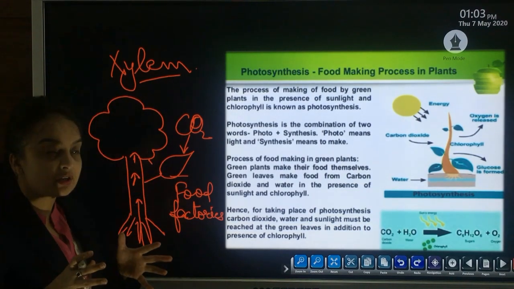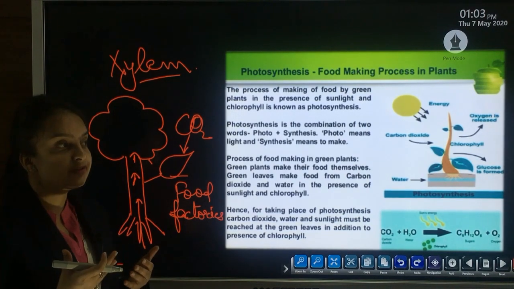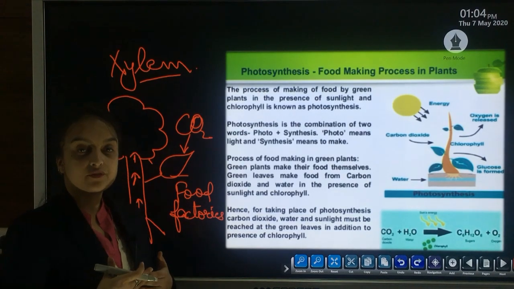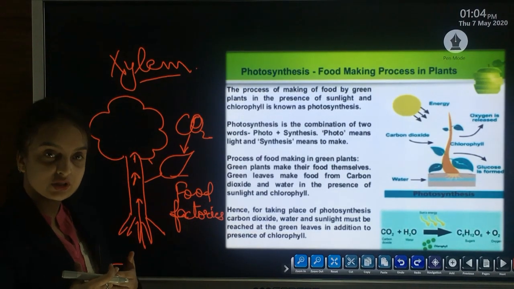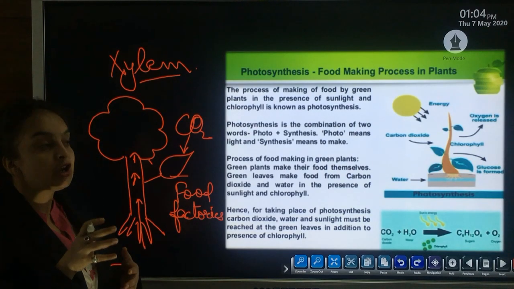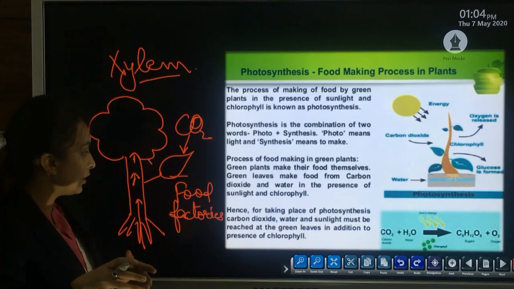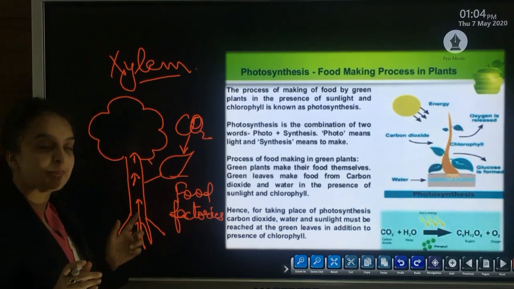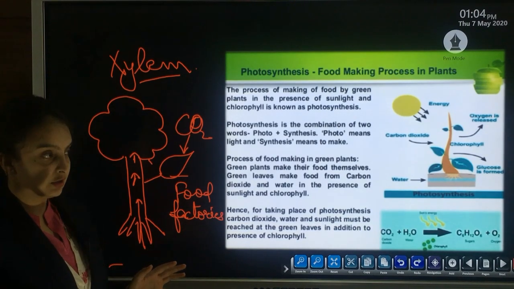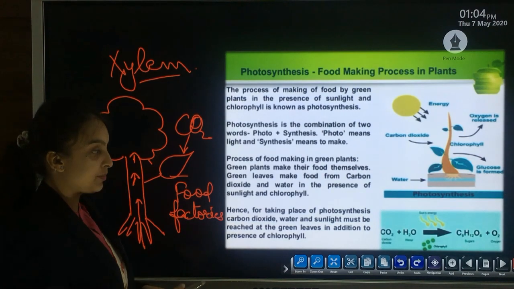Now, have you all ever thought why leaves are green in color? And you might have seen many leaves which are not green in color. Those leaves which are green in color possess chlorophyll. Chlorophyll is a green colored pigment due to which photosynthesis occurs in the plants. In the absence of chlorophyll, photosynthesis will not occur in the plant. Now let us discuss how food is prepared.